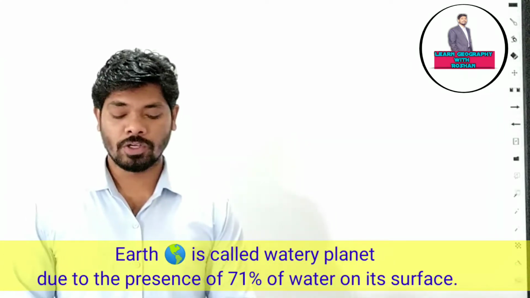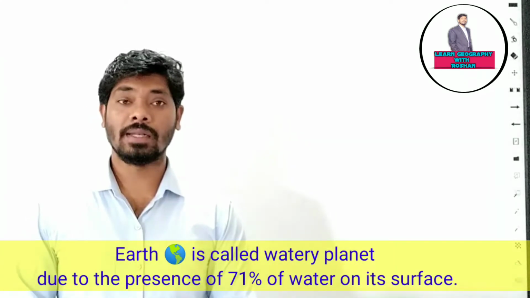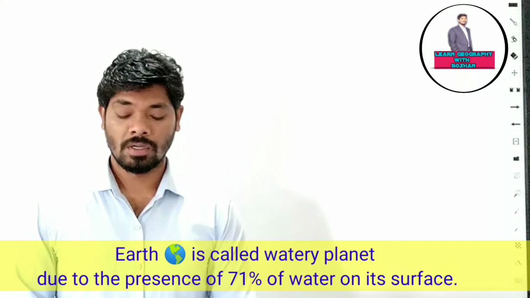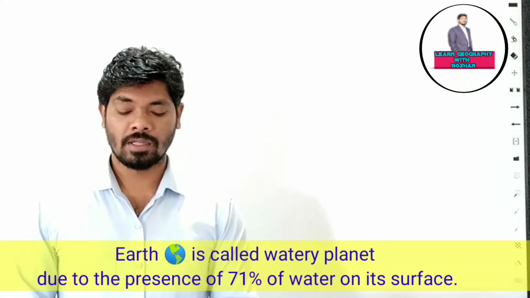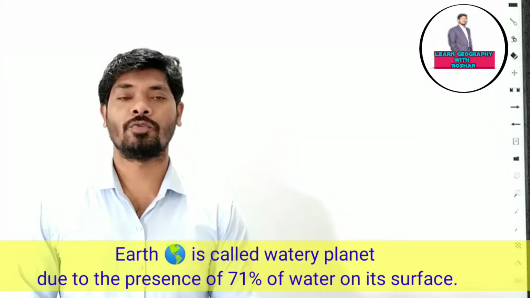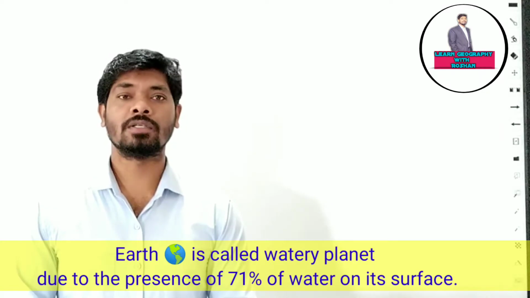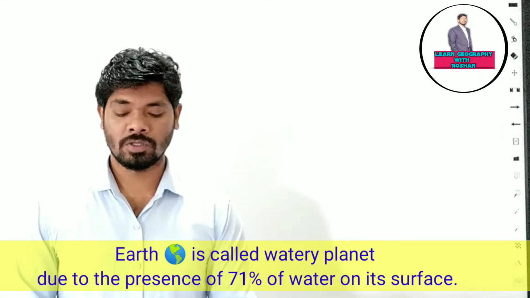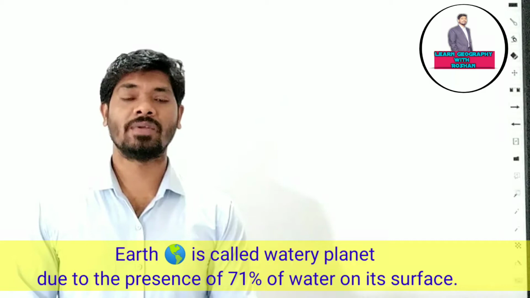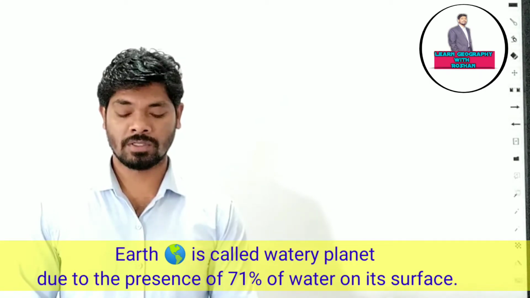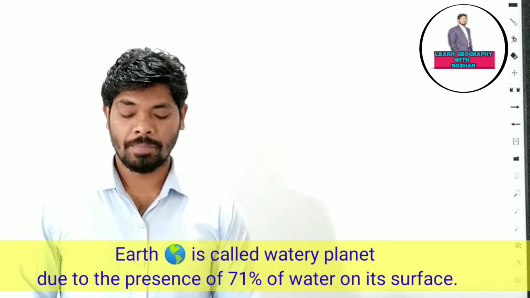So the earth is often called the watery planet because nearly 71% of the surface is covered by the global oceans. Underline this one, often asked in the exam. Why earth is called the watery planet is due to the presence of water. 71% of water that is present on the surface of the earth makes it the watery planet.